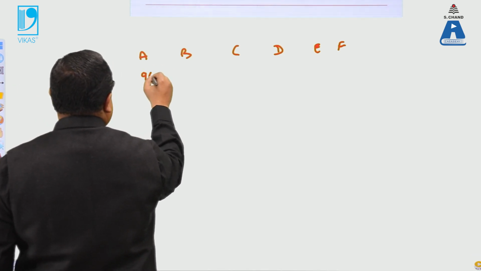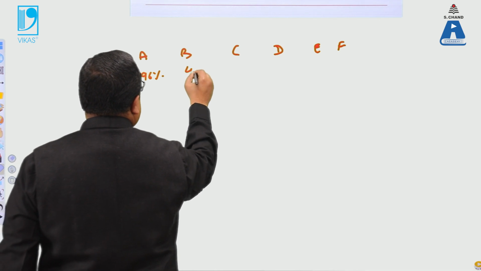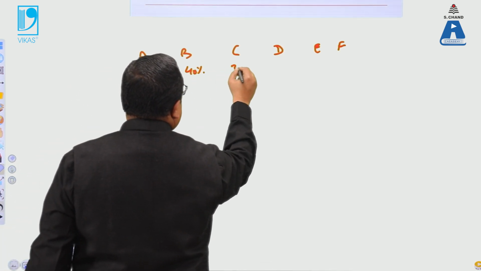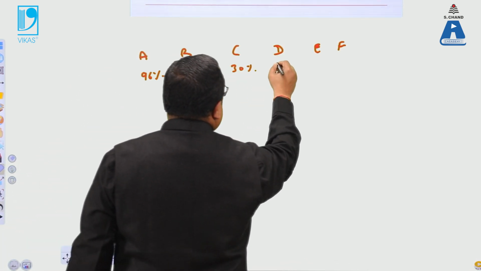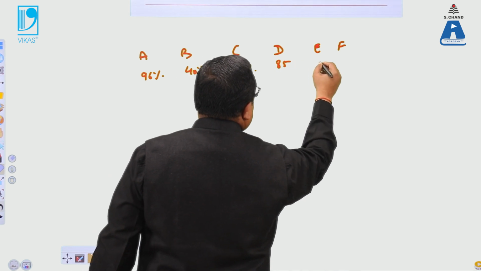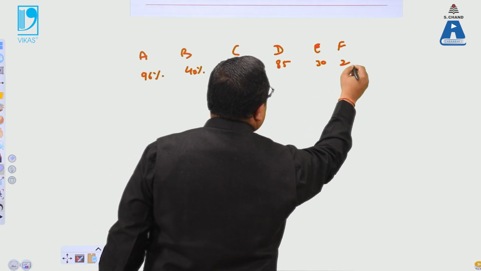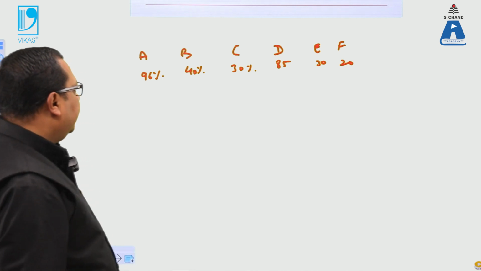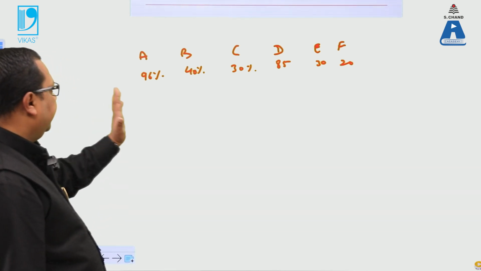The scores are 96%, 40%, 30%, 85%, then 30% and then 20%. Okay, so let's discuss in detail how we arrange the data.